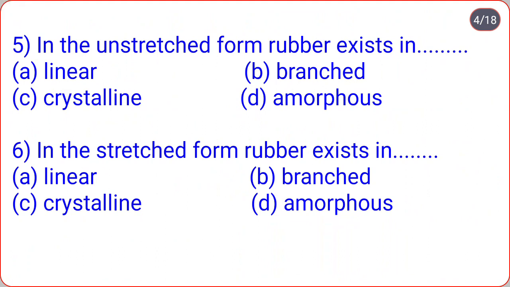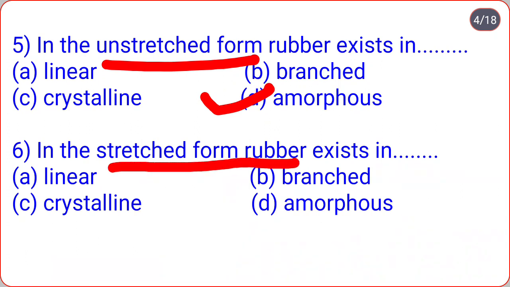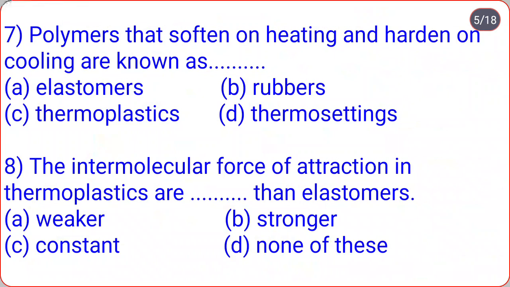In the unstretched form, rubber exists in ... Linear, branched, crystalline, amorphous. So, in the unstretched form, rubber exists in amorphous form. Next question, in the stretched form, rubber exists in ... Linear, branched, crystalline, amorphous. So, in the stretched form, rubber exists in crystalline form, that is option C.